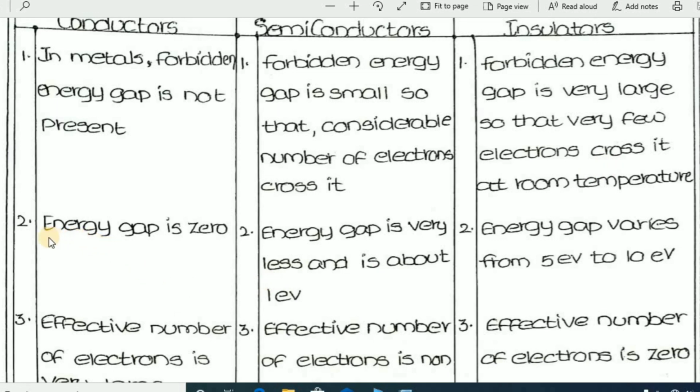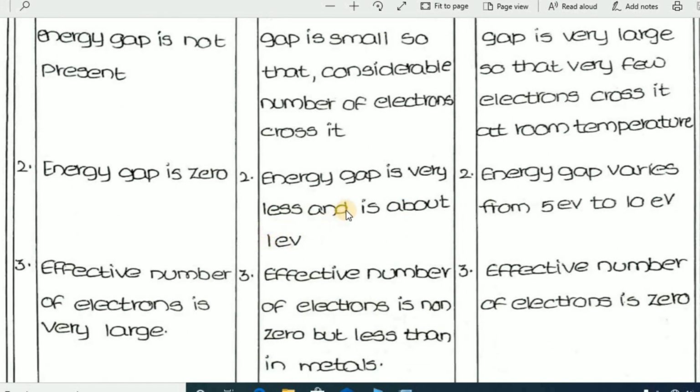Next, for conductors, the energy gap is zero. Zero means there is no gap. Either they are connected with each other or overlapped with each other, so the gap will be zero. In the case of semiconductors, the energy gap is very small, about 1 electron volt. That means the gap between the conduction band and valence band is about 1 electron volt. The energy gap varies from 5 electron volts to 10 electron volts in the case of insulators. So the energy gap is very high.